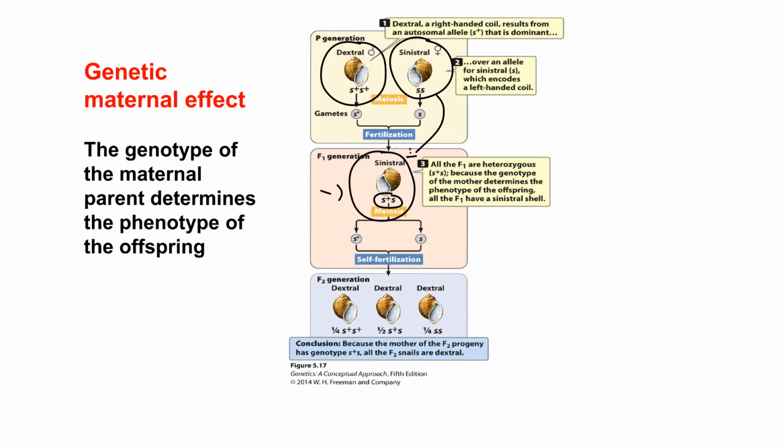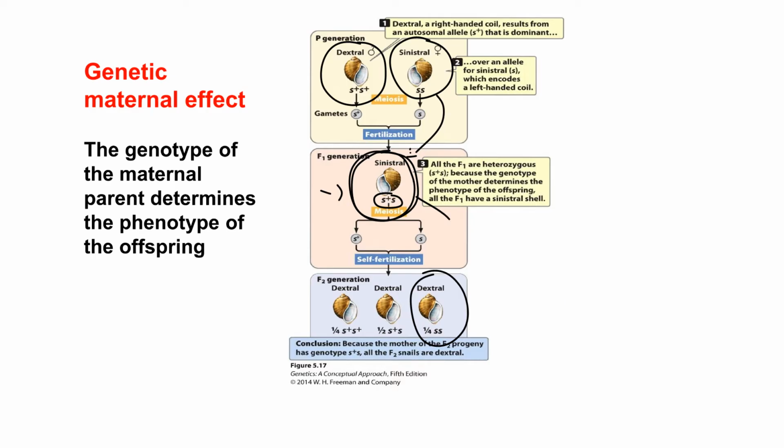If you let this individual self-fertilize, you will get a ratio of genotype 1/4 homozygous dominant, 1/2 heterozygous. So 3/4 should have dextral shell coiling. However, 1/4 is homozygous recessive. So again, according to Mendelian inheritance, it would have sinistral coiling.